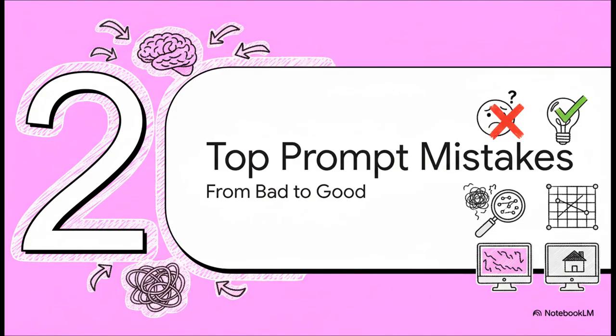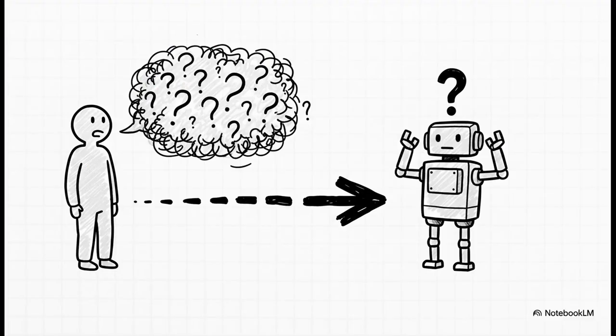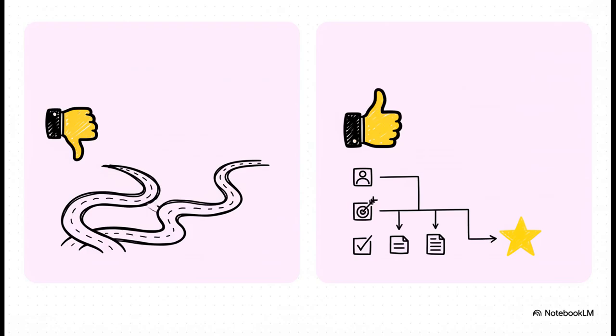So now that we know why AIs get so confused, let's look at how these problems actually show up in the real world. We're going to break down the most common mistakes people make with some really clear before and after examples, so you can start spotting and fixing them in your own prompts. And here it is, the number one offender. Vague instructions are pretty much a guaranteed ticket to a useless response. This happens when we talk to the AI like we talk to a friend, using shortcuts and just assuming it knows what we mean. Just look at the difference here.